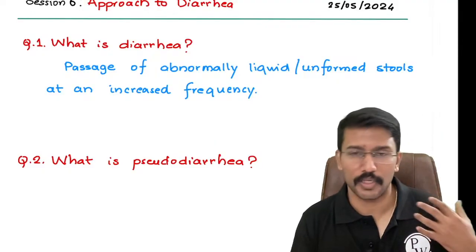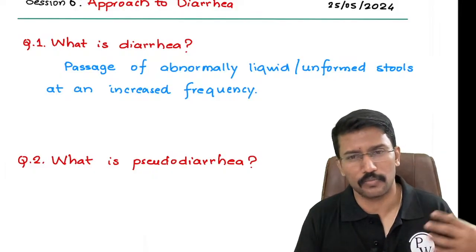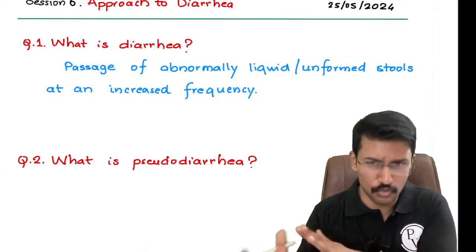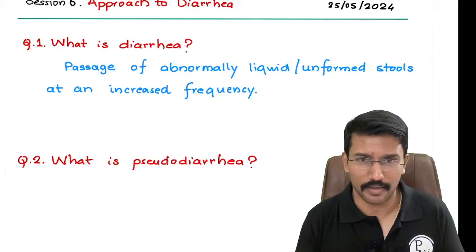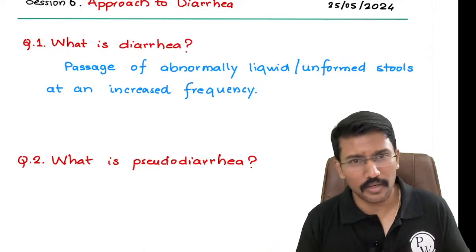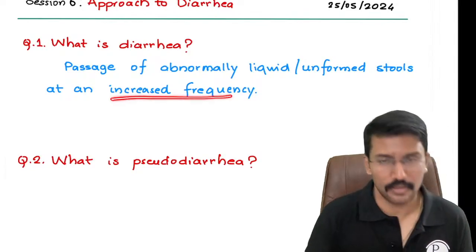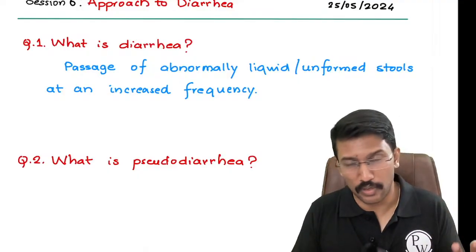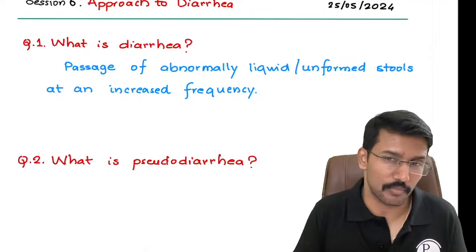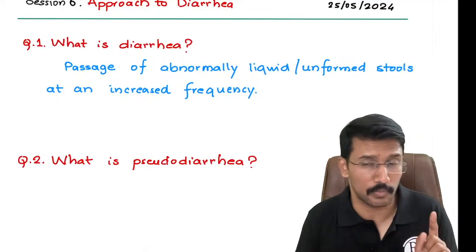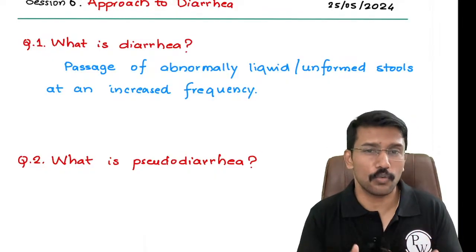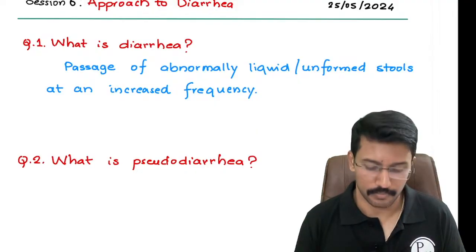This evening I had some sweet corn. Tomorrow I might see the sweet corn kernels in the stool. That doesn't mean that I have developed diarrhea, right? Similarly, it says increased frequency. Now, have we set a normal definition for frequency? Like passing 2 times a day is normal, more than 2 times is abnormal, or passing only once a day is normal, more than once a day is abnormal? No, right? So then how do I objectively define diarrhea?